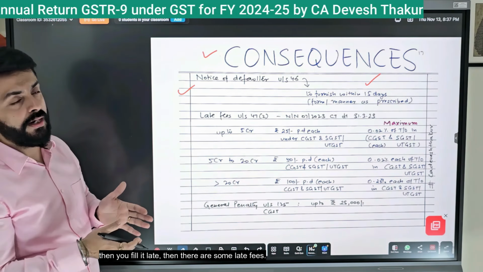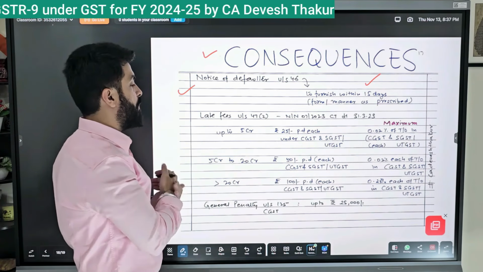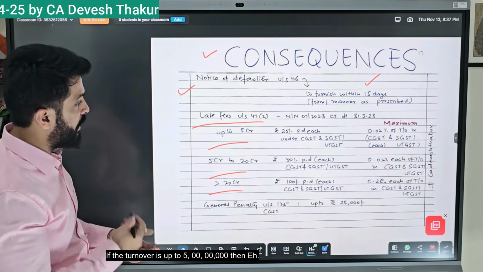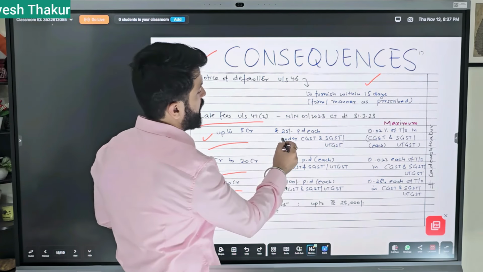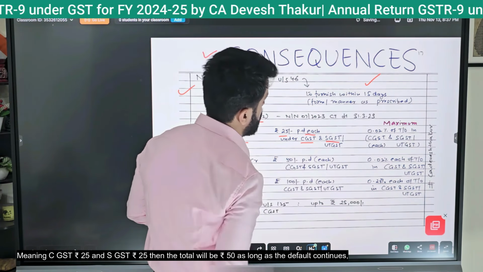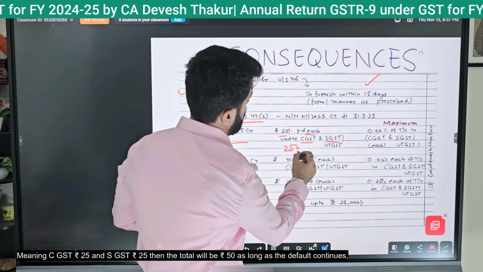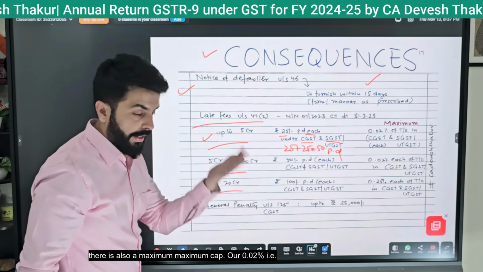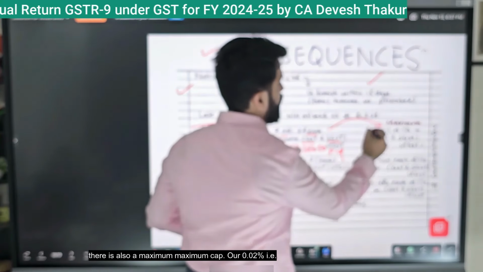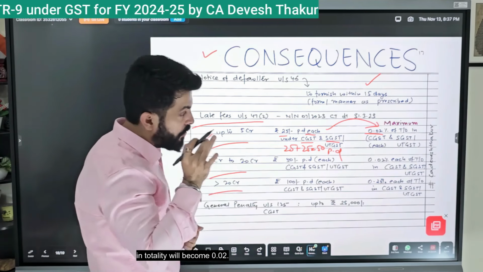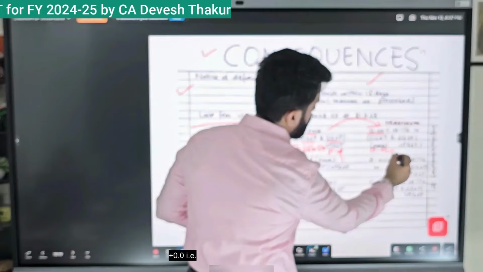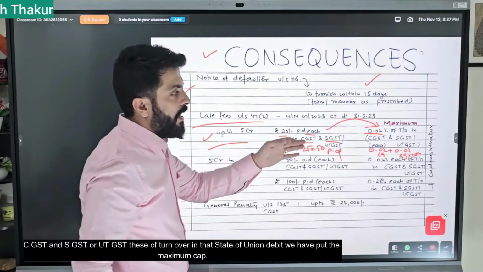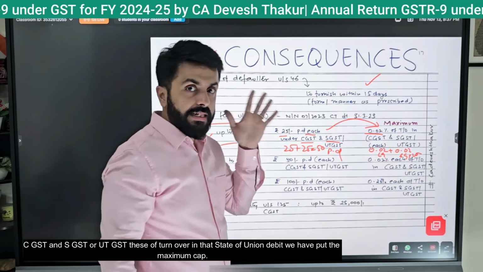If you can't do it on time and you fill it late, then there are some late fees. Late fees are bifurcated by turnover. If the turnover is up to 5 crore, then CGST Rs 25 and SGST Rs 25, so the total will be Rs 50 per day as long as the default continues. There is also a maximum cap, at 0.02% of turnover in that state or union territory for CGST and SGST or UTGST.